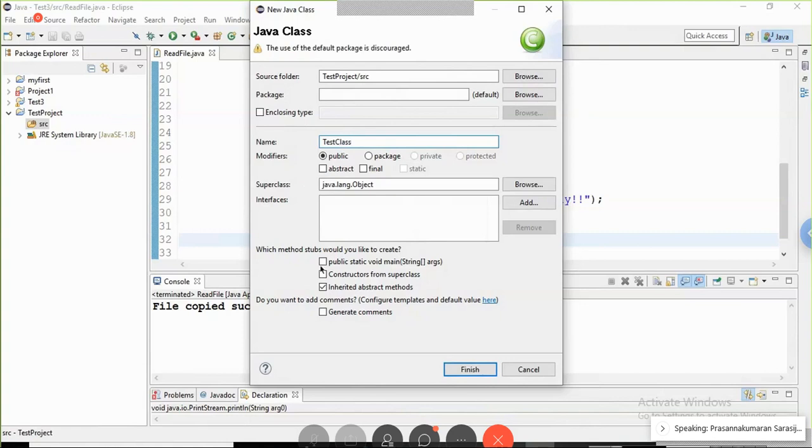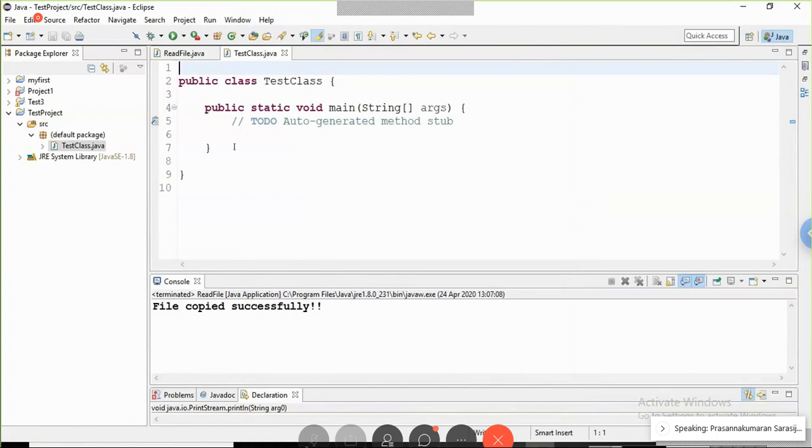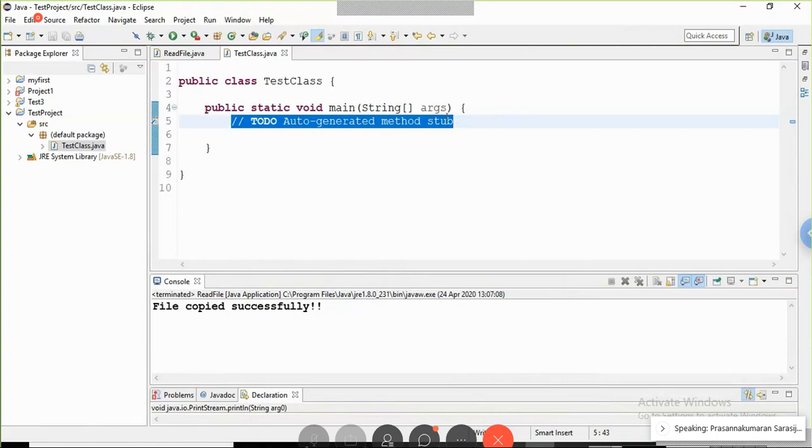And if you want to execute something, there is a method called public static void main. You can include that as well, otherwise you have to type it. See, now the environment for coding is ready. Here you can type, create objects, then other parts of the code, then execute. So for instance, system dot out.